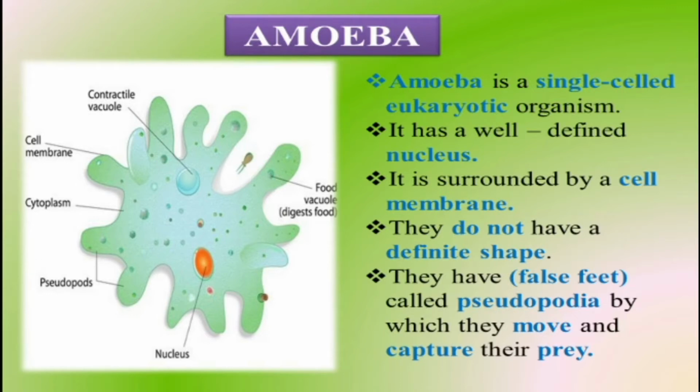The pseudopodia are false feet, and the body structure is irregular. Amoeba cannot prepare its own food, so it depends upon other living substances. The surface of the body is made up of false feet called pseudopodia. When capturing food or prey, it is modified false feet called pseudopodia.